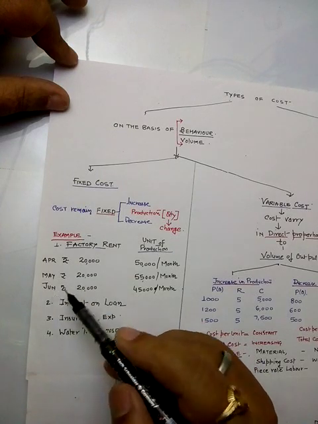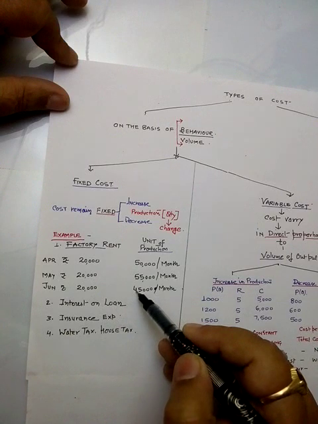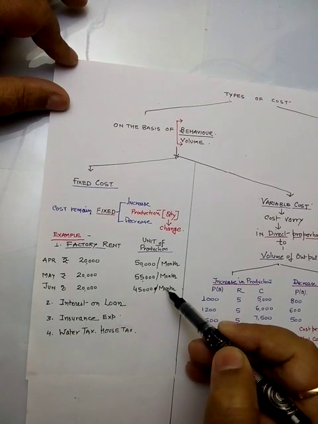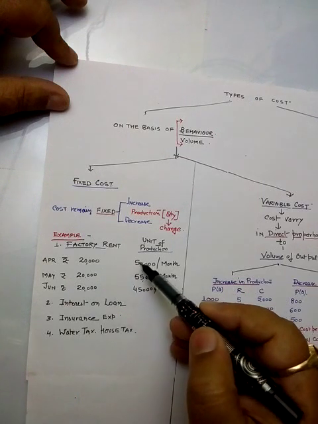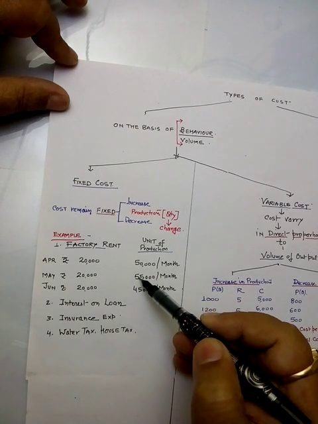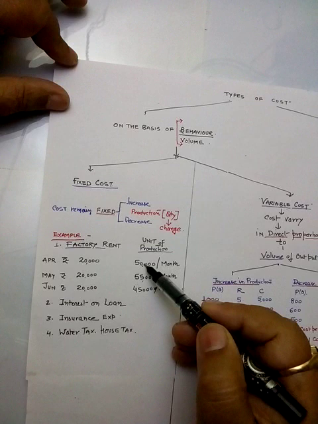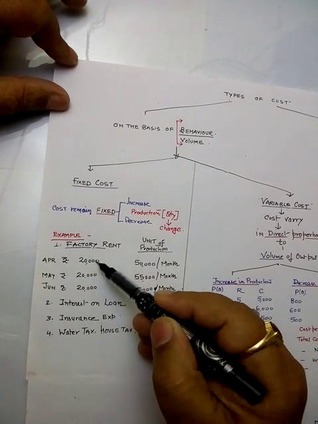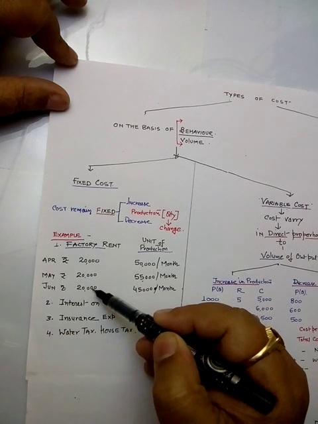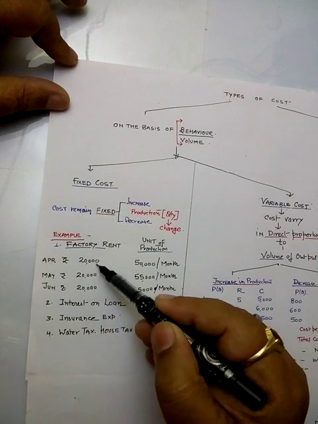In June, the factory rent is again 20,000 and units produced are 45,000. Here the production increased from April to May, and from May to June the production decreased. So the increase or decrease is not affecting the cost of factory rent, and factory rent is still 20,000 rupees.